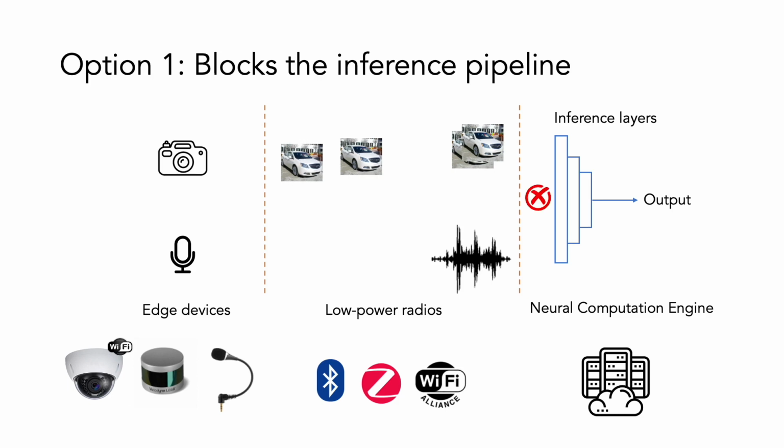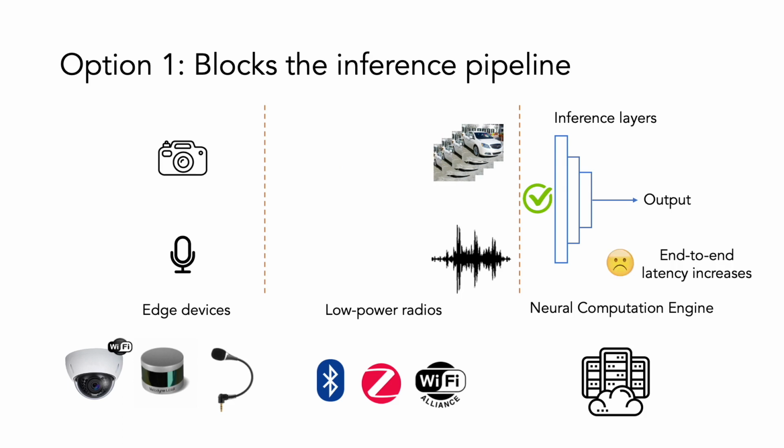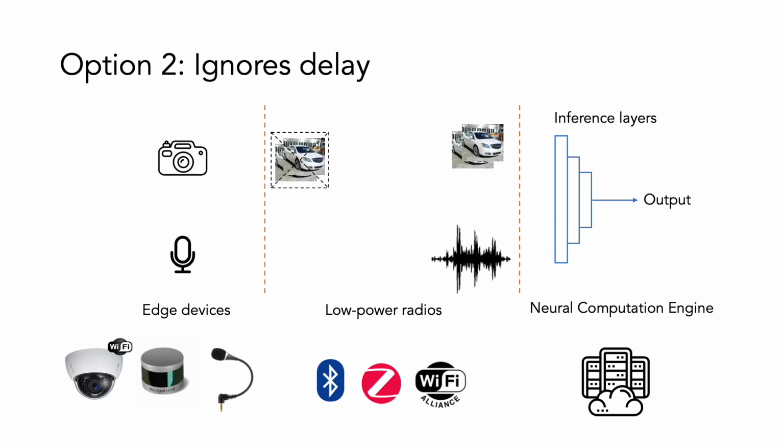One option is to block the inference pipeline and wait for all inputs to be available. However, this naive blocking method introduces end-to-end inference latency. Our experimental results show that it can lead to tens of seconds of inference latency in multimodal event detection, which is not acceptable for many real-time applications. Another option is to ignore the delay and force output by running inference over a subset of the sensor data. But this approach sacrifices accuracy and robustness. In our experiments, accuracy drops up to 35% can be seen, leading to erroneous decisions and poor user experience.